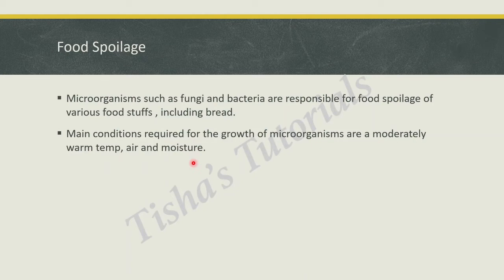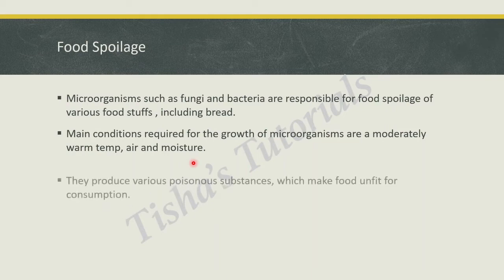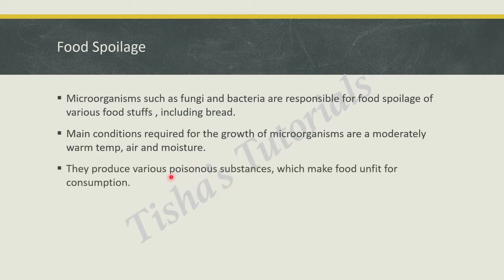You must have noticed the food getting spoiled too quickly in summers. Wherever you keep something outside the refrigerator, the normal temperature is comparatively high during summers and your food starts spoiling soon. That is why we keep the food in the refrigerator. Microorganisms produce various poisonous substances which make food unfit for consumption. Eating such foodstuffs can definitely cause food poisoning.